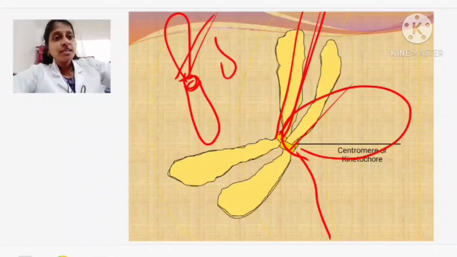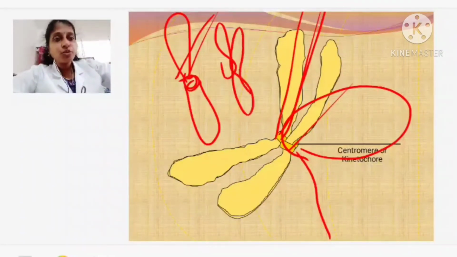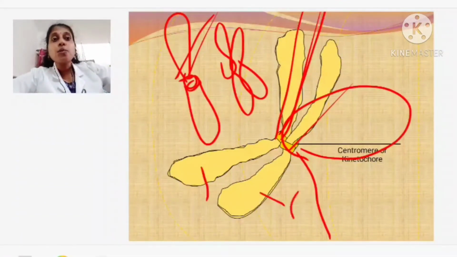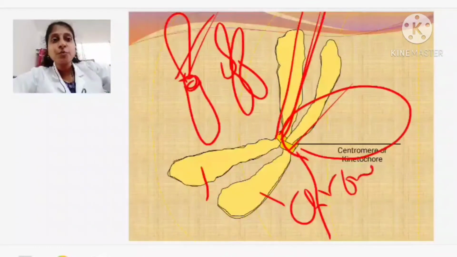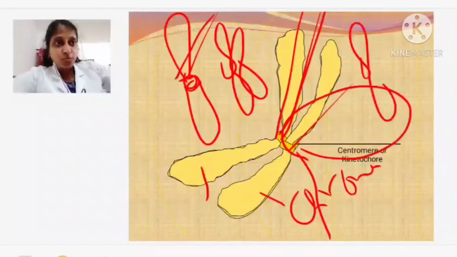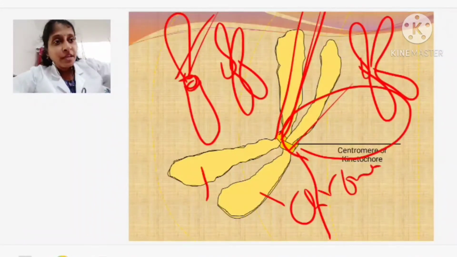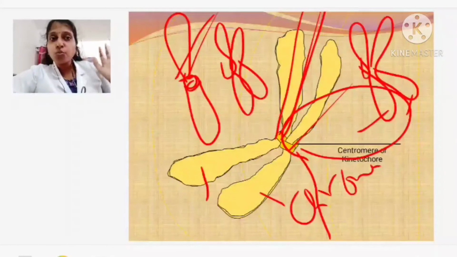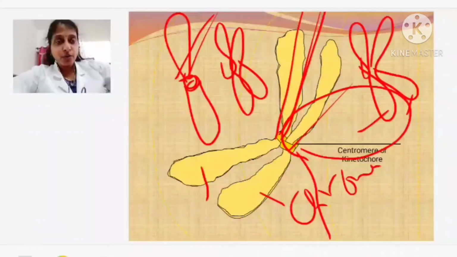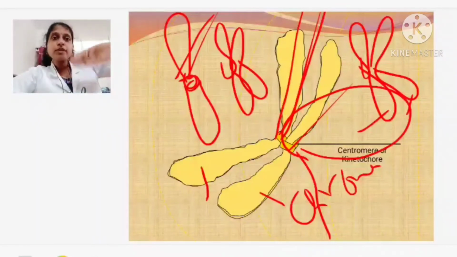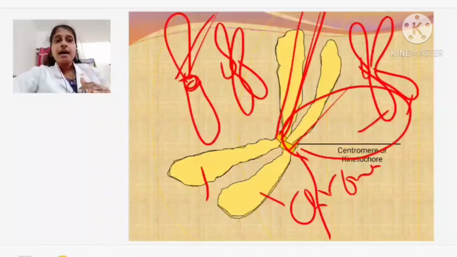Because after a chromosome produces its duplicate copy, each of them we call a chromatid. So one set of chromatids is moving towards one pole and another set is moving towards the other pole.